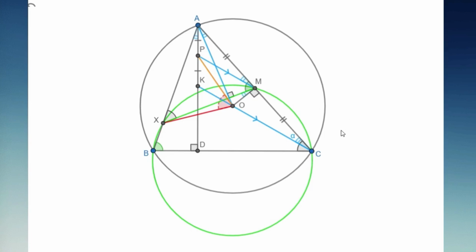Alright, now take a moment to think more about the problem and try to come up with the idea that will lead to its solution. You can pause the video again. Okay, let's continue. You've probably guessed that the similarity of triangles AMX and POX will finish the problem. To prove their similarity, we need to show that angles AXM and PXO are equal. Or in other words, AXP equals AXO.